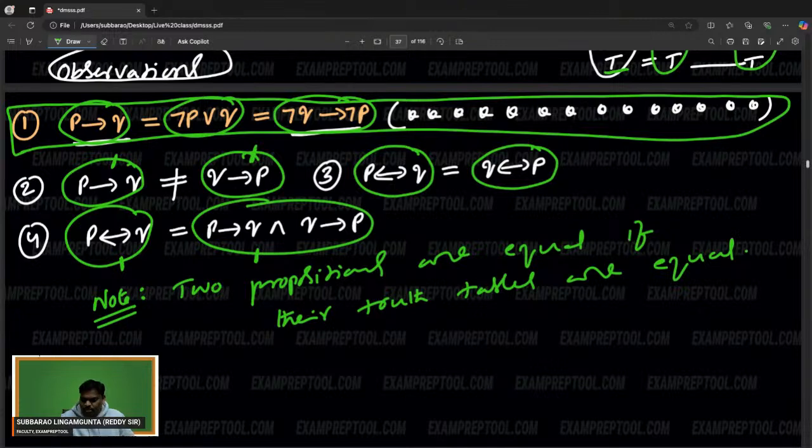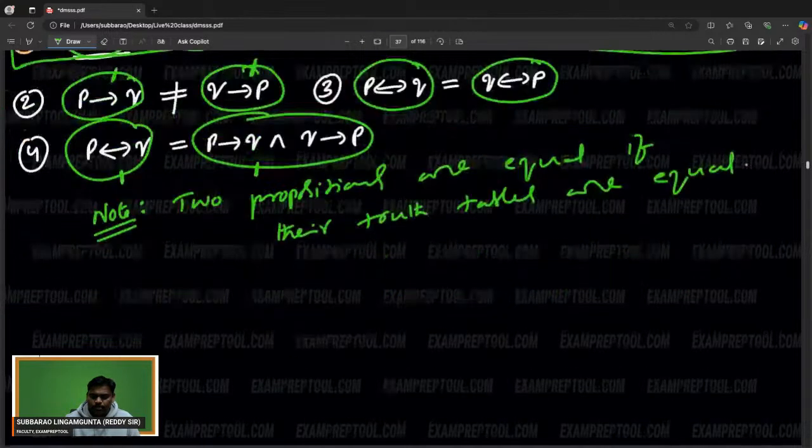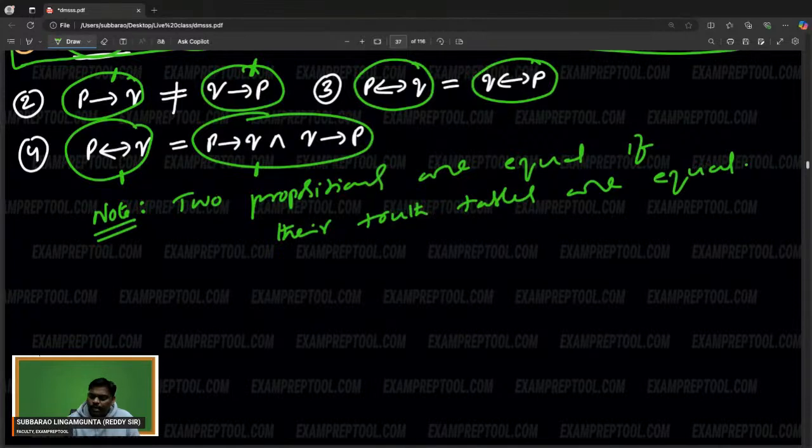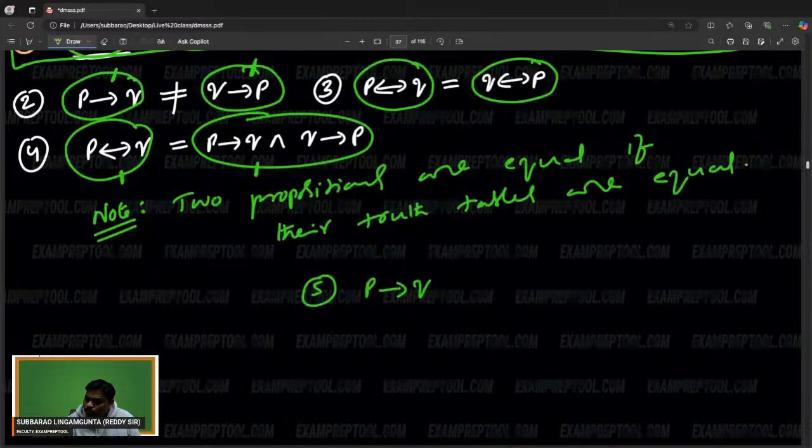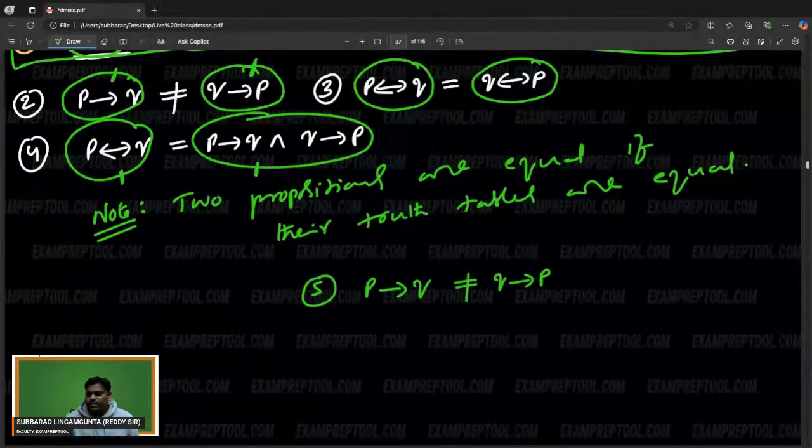Now let me check here. Right? So carefully everyone listen. Four statements are over. The fifth statement I'm writing. P implies Q. See this one: P implies Q is not equal to Q implies P. Already I have written: P implies Q not equal to Q implies P.